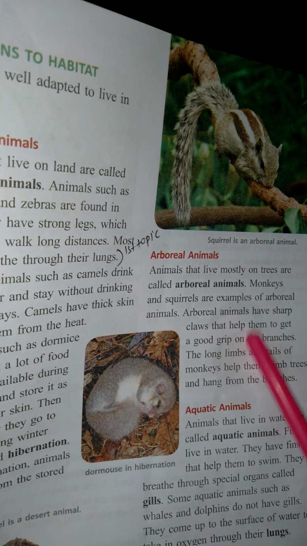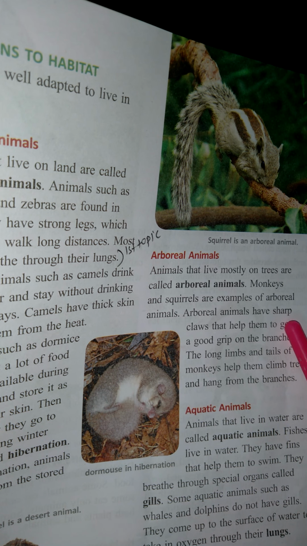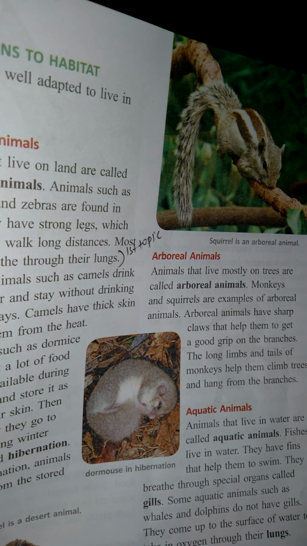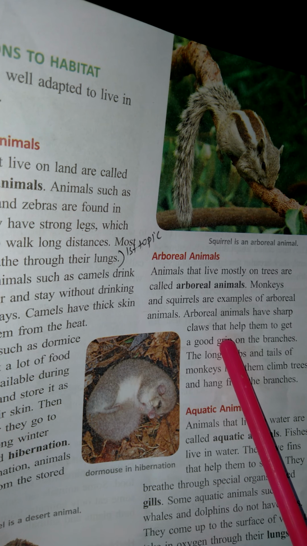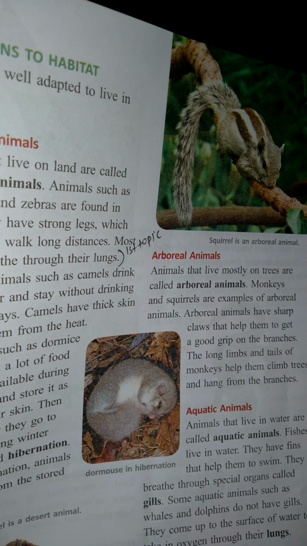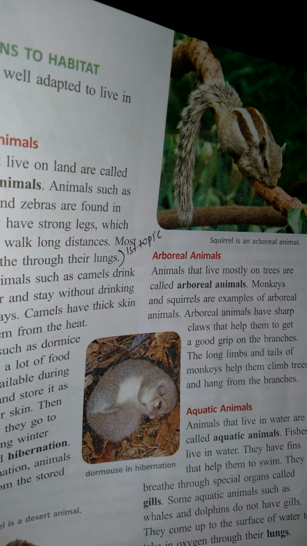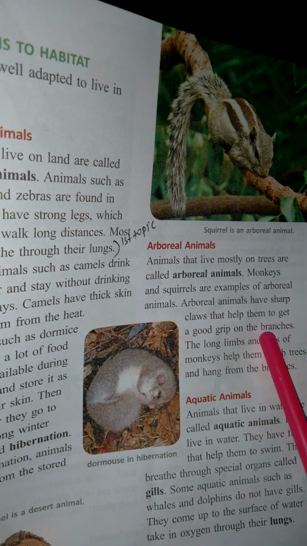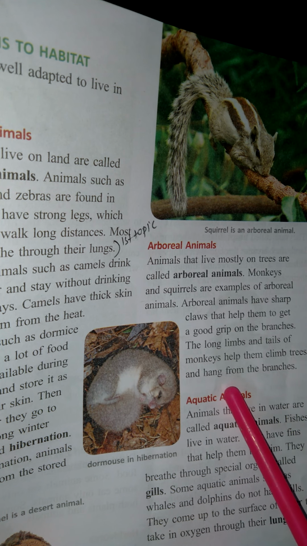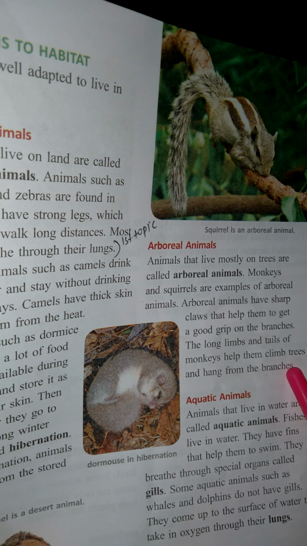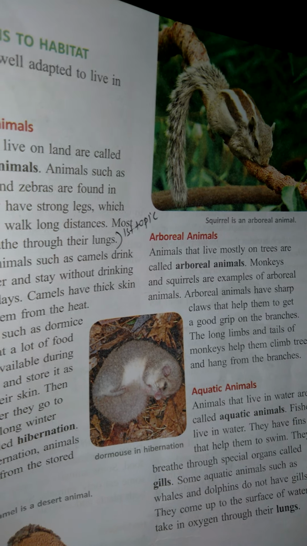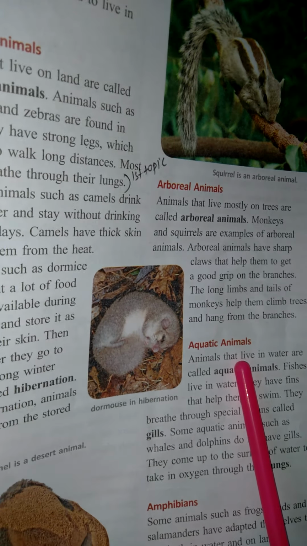Arboreal animals like squirrels and monkeys have claws. Their feet have sharp claws, and they help them grip the branches well. That means having a good grip on the branches, and the monkeys have long tails. With the help of the tails they can hang on the branches. When they hang down, we say hang. They can easily hang on the branches.